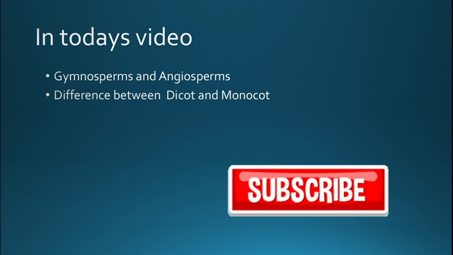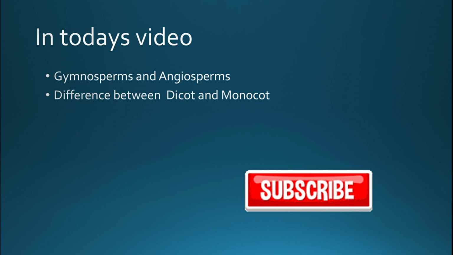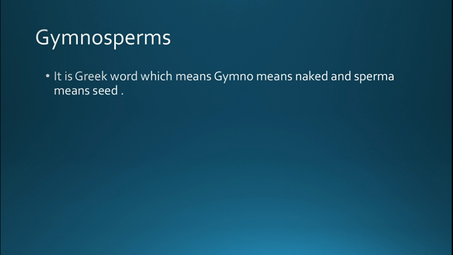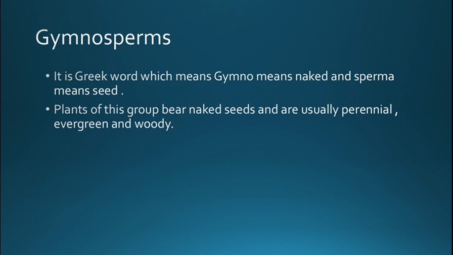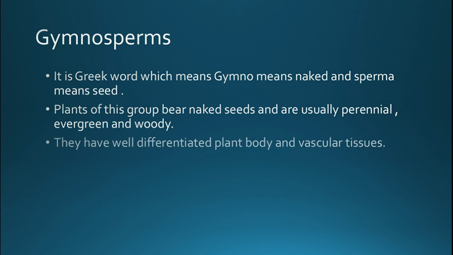So what are gymnosperms? Now let's start with gymnosperms. These also come under the kingdom Plantae. This is a Greek word: gymno means naked and sperma means seed. The plants of this group bear naked seeds and they are usually perennial, evergreen and woody plants. Next, they have a well differentiated body and vascular tissues are present in these plants. Examples are Cycas, Pinus and Ephedra. There are many.